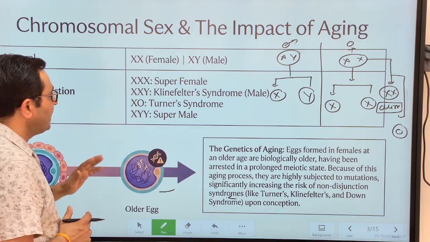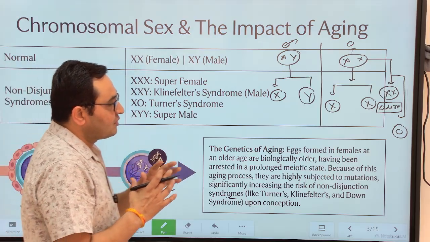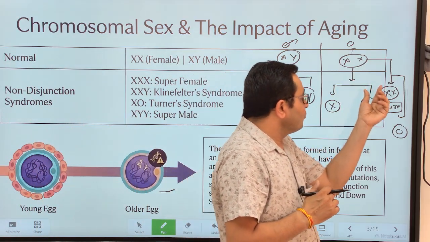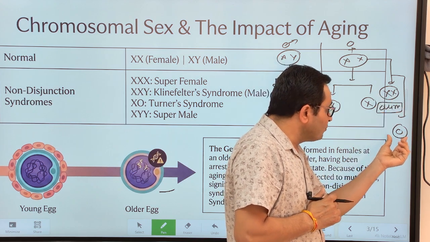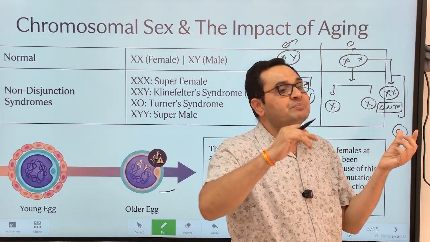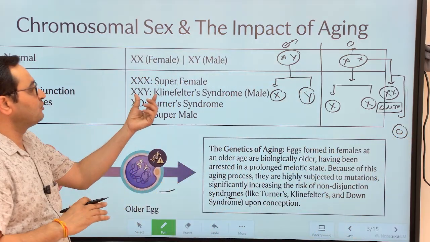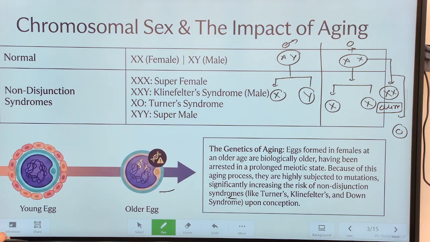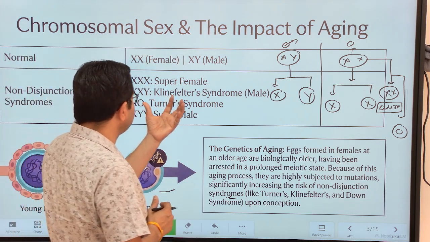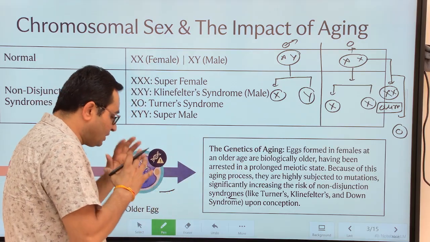Klinefelter syndrome. And if in place of this one structure, this first polar body performs like an ovum and is going to fertilize with the X chromosome sperm, the composition will be X, so Turner syndrome will result. Or similarly, there will be an XYY type of super male.